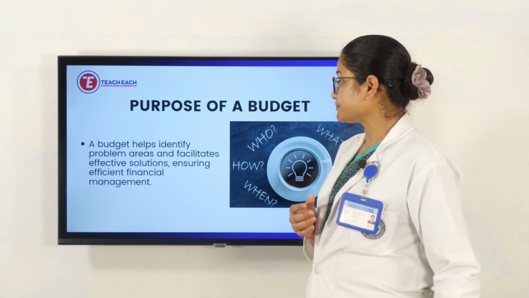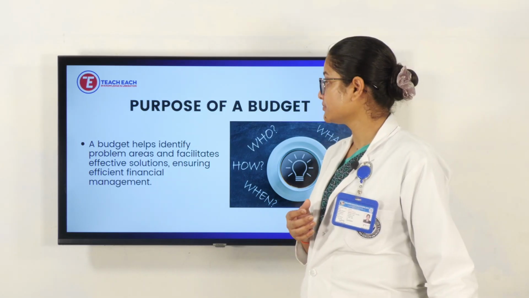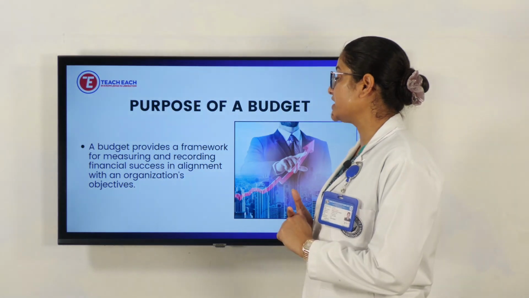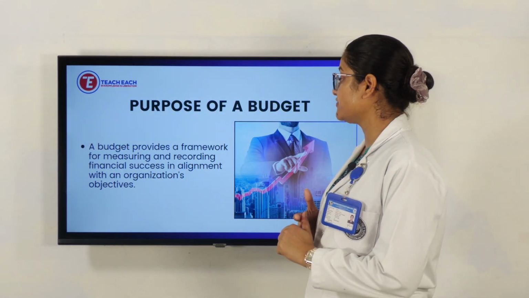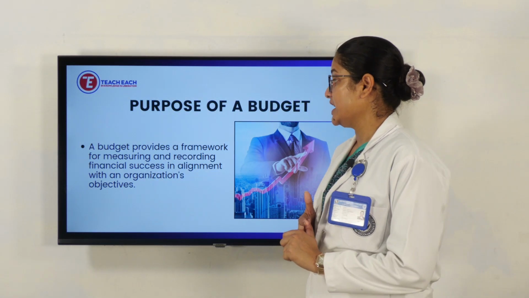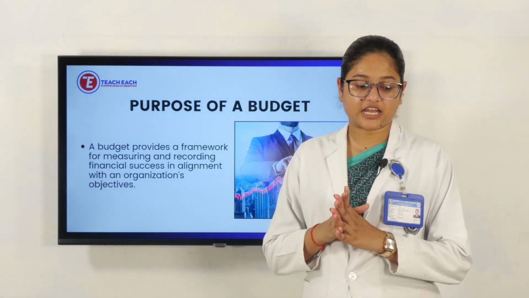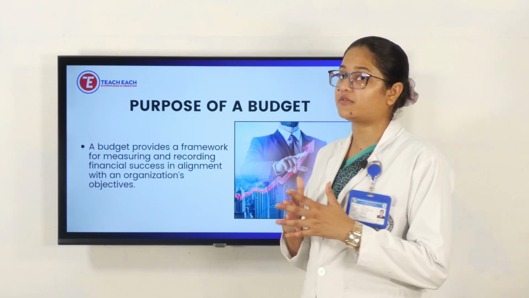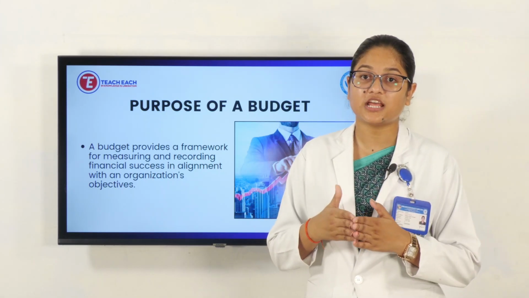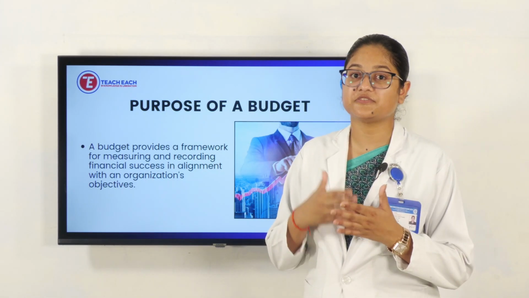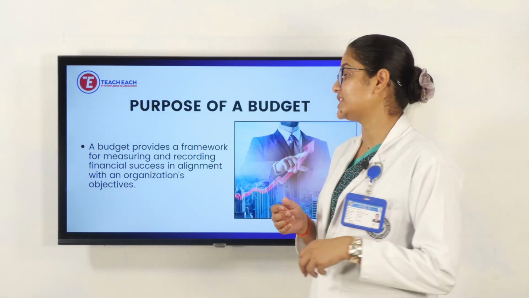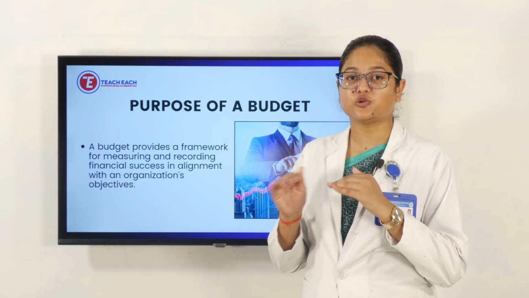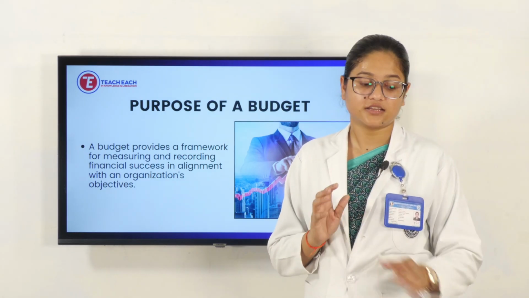Next, the budget provides a framework for measuring and recording financial success in alignment with the organizational objectives. The budget needs to be a framework, so we are aware of the limitations we need to stay within and what queries we have to look at. We should not cross our limit. All these things need to be aligned with the organizational objectives.